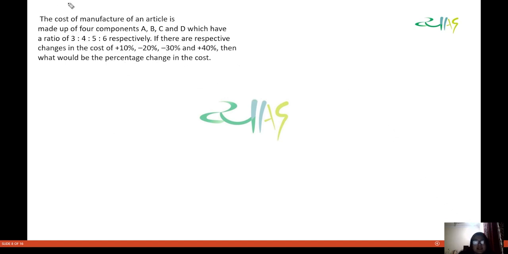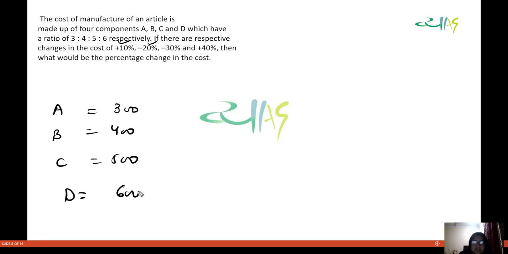So the cost of the four components is, we have this A here, so I'll write this as 300. We have this B here, so I write this as 400. We have this C here, so I write this as 500. And we have this D here, so I write this as 600. Fine. So what is the total cost here? This is 400 plus 600, that means 1000, and this is 800, so that means 1800.